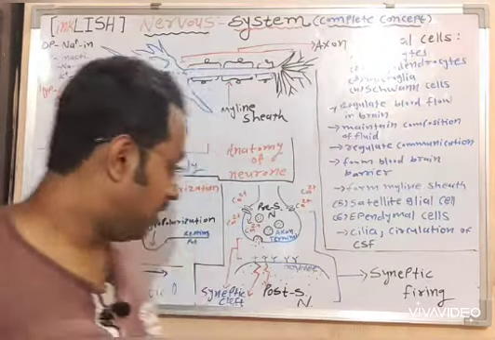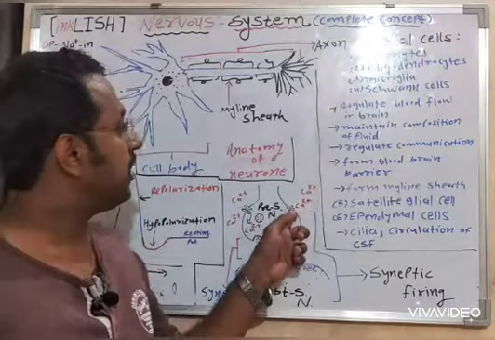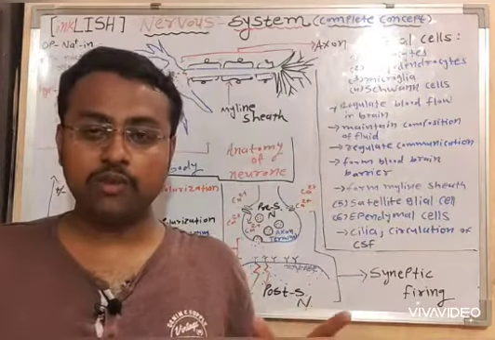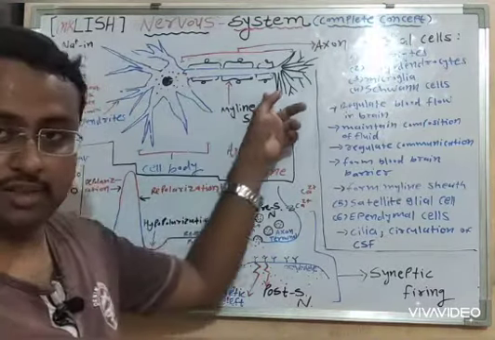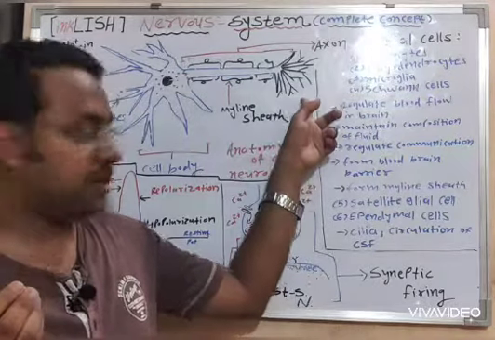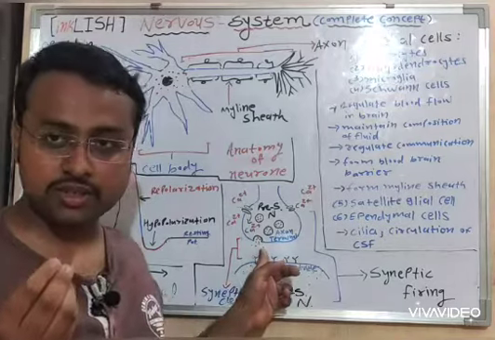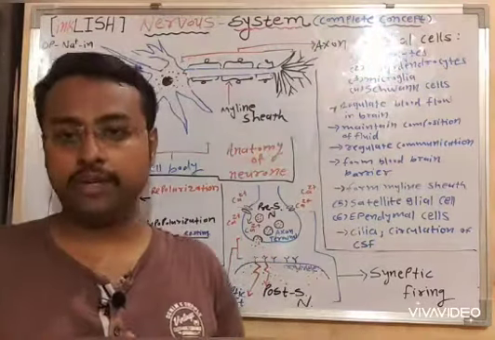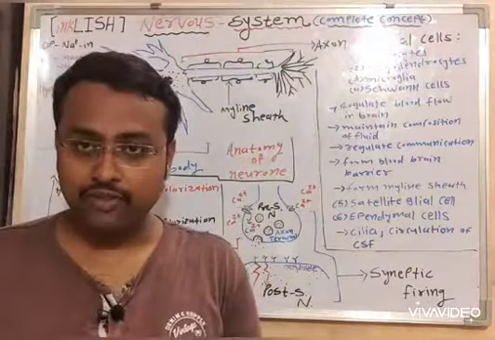Now the substances secreted by this cell, in which we have learned how the action potential is generated, the neurotransmitters, will be received through the receptors across the synaptic cleft.